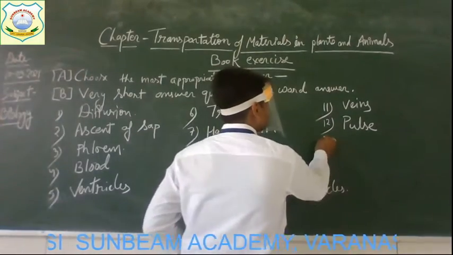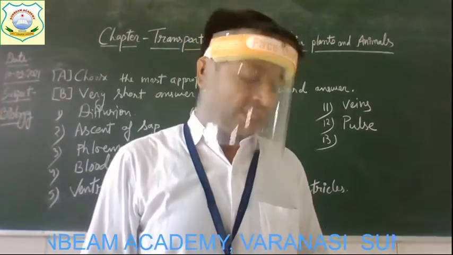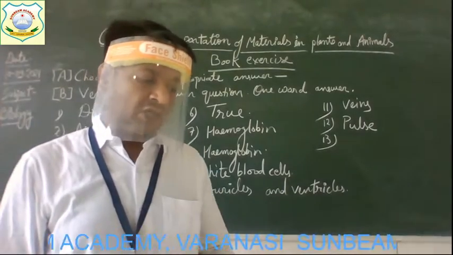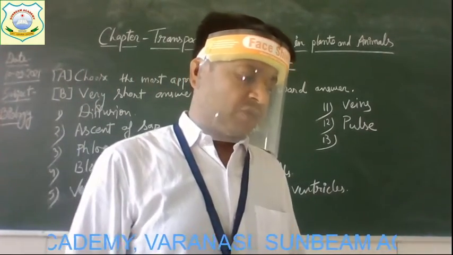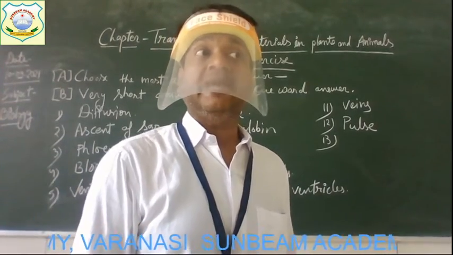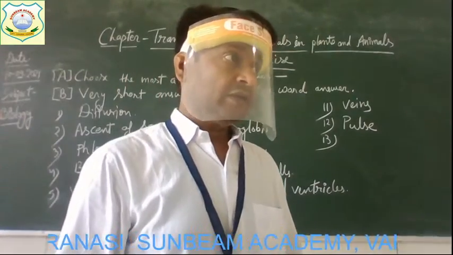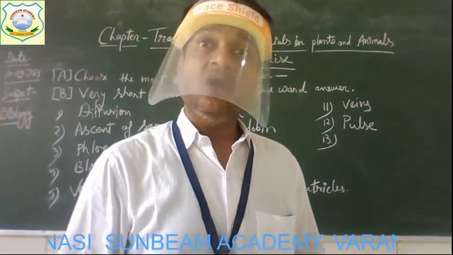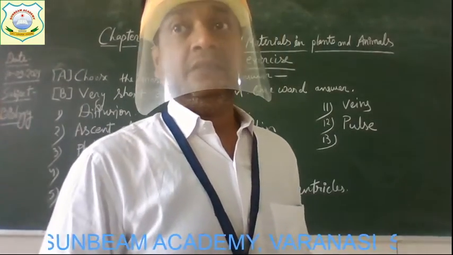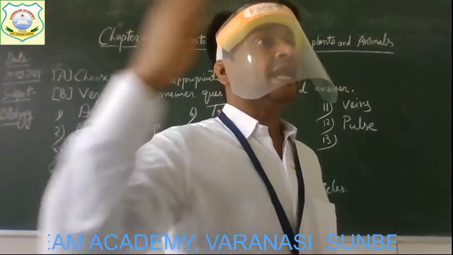Now, come to the next question number 13. The question is, oxygenated blood is found on which side of the heart? Oxygenated blood. Children, remember that oxygenated blood means oxygen rich blood, and deoxygenated blood means carbon dioxide rich blood. Understood?